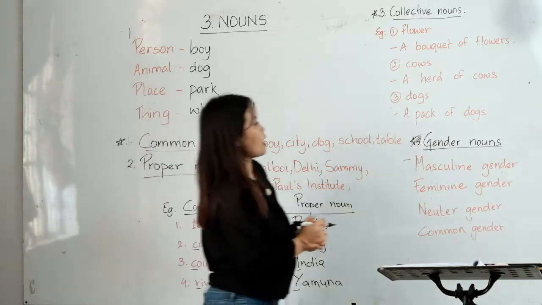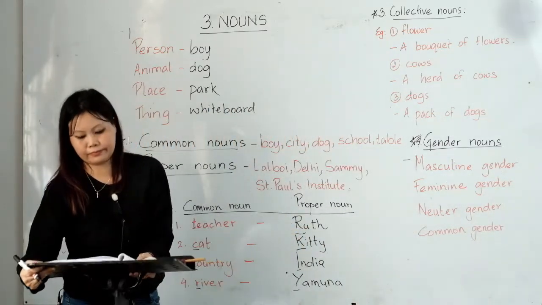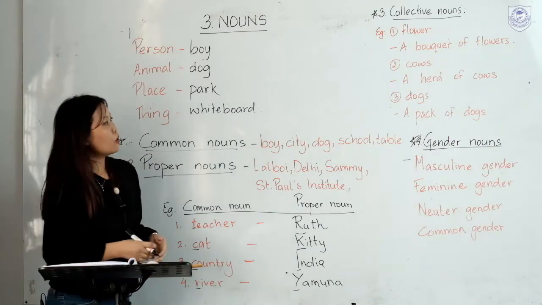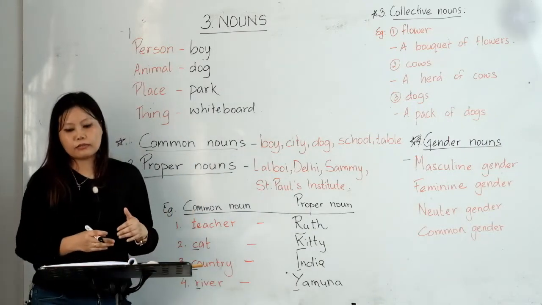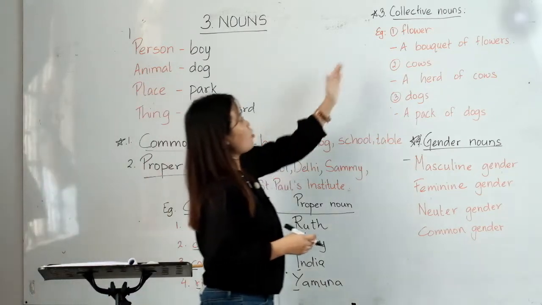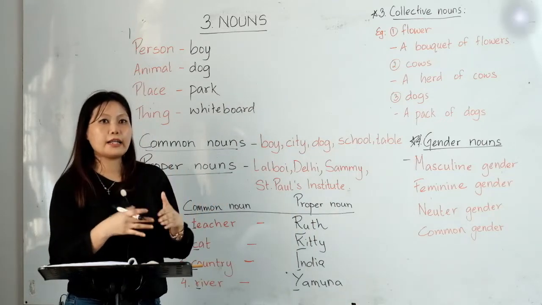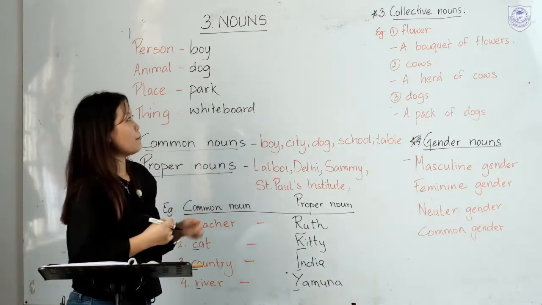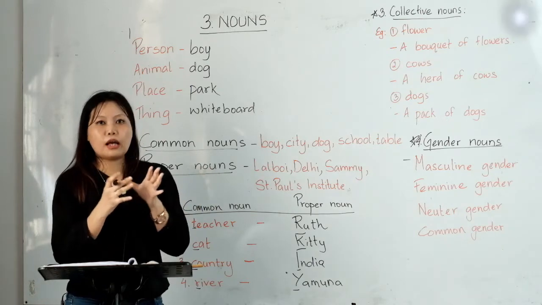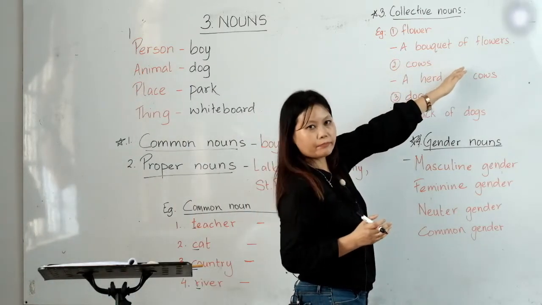And then the next one, we have collective nouns. Groups of animals, people or things, they are called collective nouns. When we say one flower, it is a flower, alright? But when we are talking about a bunch of flowers, we say a bouquet of flowers.